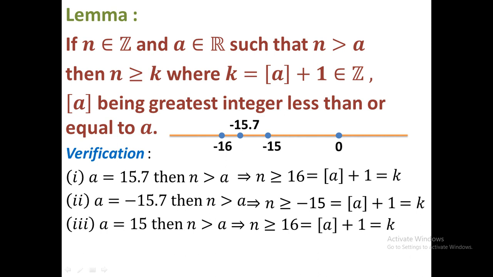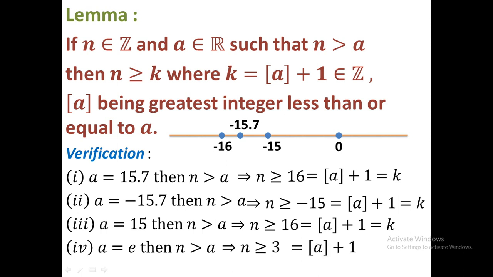And lastly I give another example for verification. A is E, you know that the value of E is 2.7 something. So n greater than A means n greater than 2.7 something, that is n starts from 3, that is n greater than or equal to 3. Again, if you calculate box of A, that is box of 2.7 something, this will be 2. Therefore here 3 can be written as 2 plus 1, that is box E, or box A, plus 1, and therefore this is K.